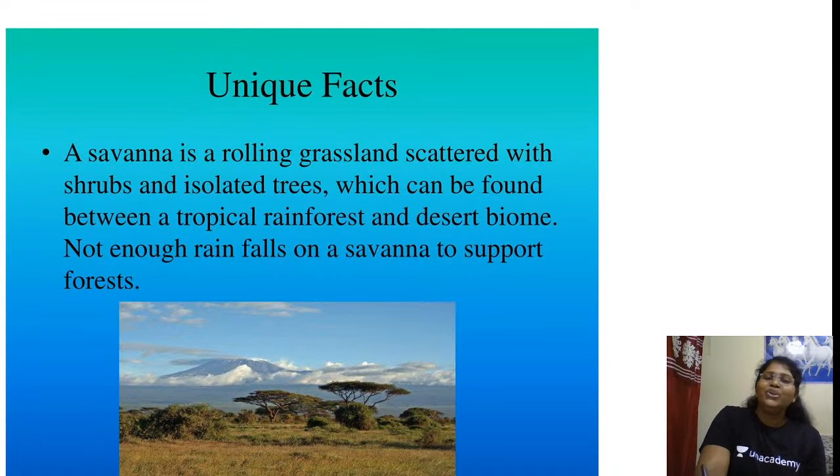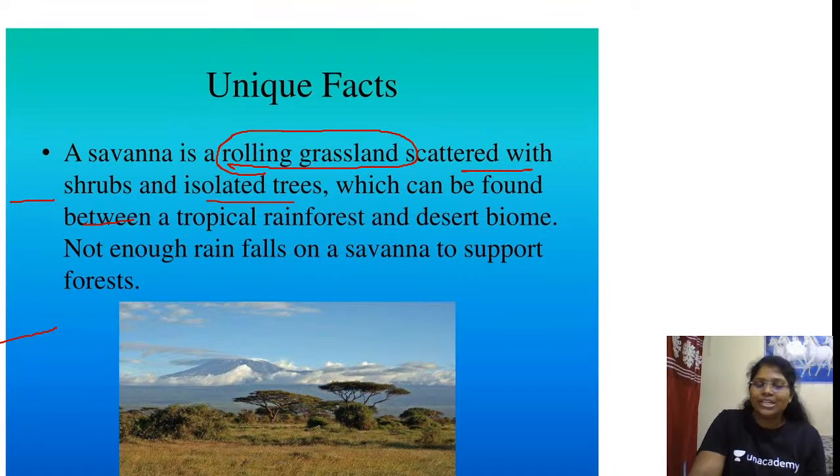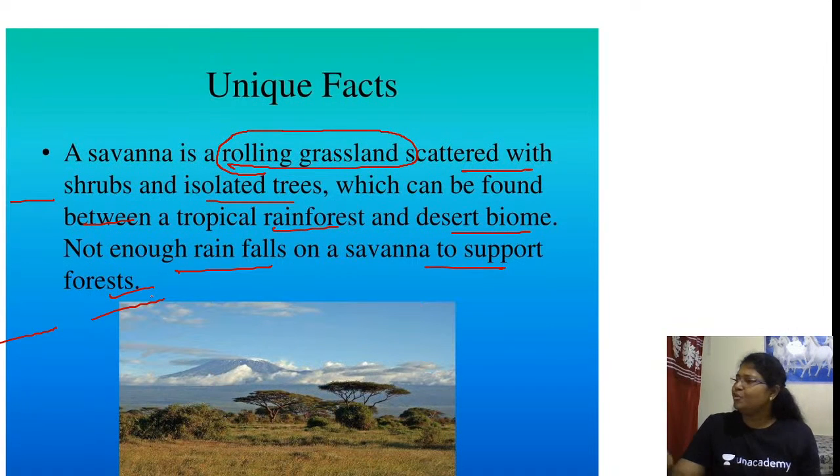Unique facts. A savanna is a rolling tropical grassland scattered with shrubs and isolated trees, which can be found between a tropical rainforest and desert biome. Not enough rain falls on a savanna to support forest. If you want a dense forest, we should have high temperature and high precipitation, isn't it? Here the temperature is high, but what about the precipitation? Hardly, for a whole year we have only 50 inches. Is 50 inches of precipitation enough for dense vegetation?